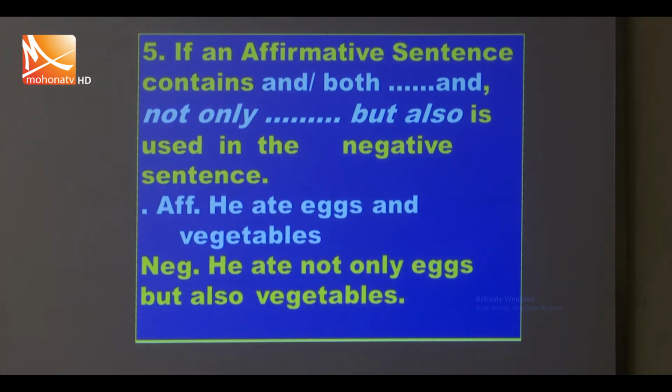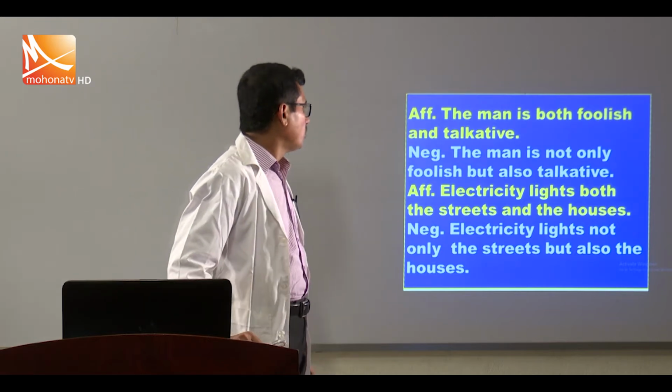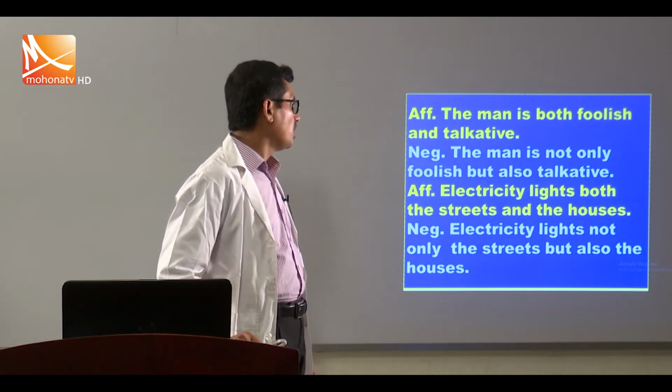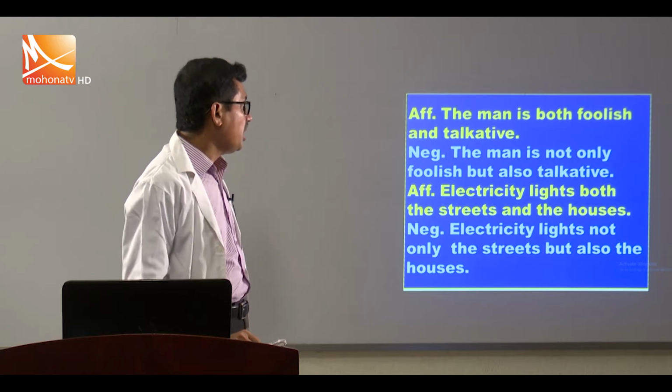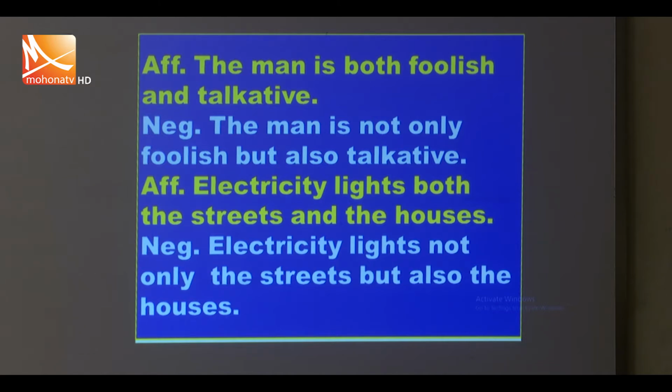Next, if an affirmative sentence contains and, both and, not only but also is used in the negative sentence. Example, he ate eggs and vegetables. He ate not only eggs but also vegetables. We use not only but also to make it negative. The man is both foolish and talkative. The man is not only foolish but also talkative. Electricity lights both the streets and the houses. Electricity lights not only the streets but also the houses.